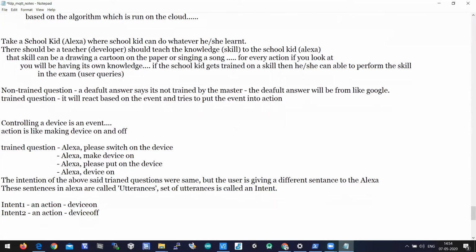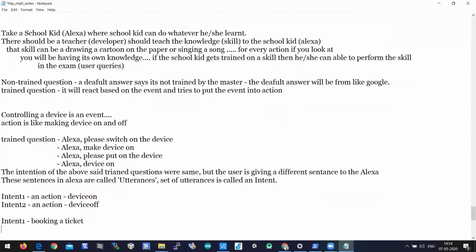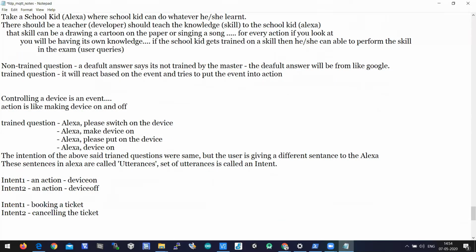Something like when you look at BookMyShow, okay, intent 1 is like booking a ticket, and intent 2 is like canceling the ticket. So every intent is nothing but an action which gets trained by Alexa. So there are two intents required when you look at the device. You should have a minimum of two intents here. One is to make the device on. Second is to make the device off.